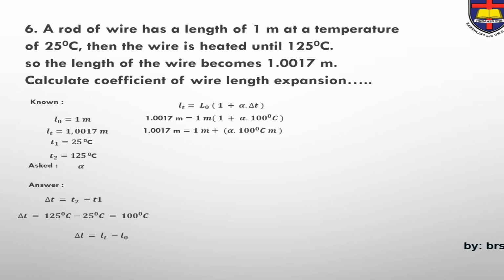1.0017 meters equals 1 meter plus alpha times 100 degrees Celsius meter. 1.0017 minus 1 equals alpha times 100. So 0.0017 equals alpha times 100. So alpha is 17 times 10 to the power of minus 4 divided by 10 to the power of 2 per degree Celsius. Or we can write alpha equals 17 times 10 to the power of minus 6 per degree Celsius.